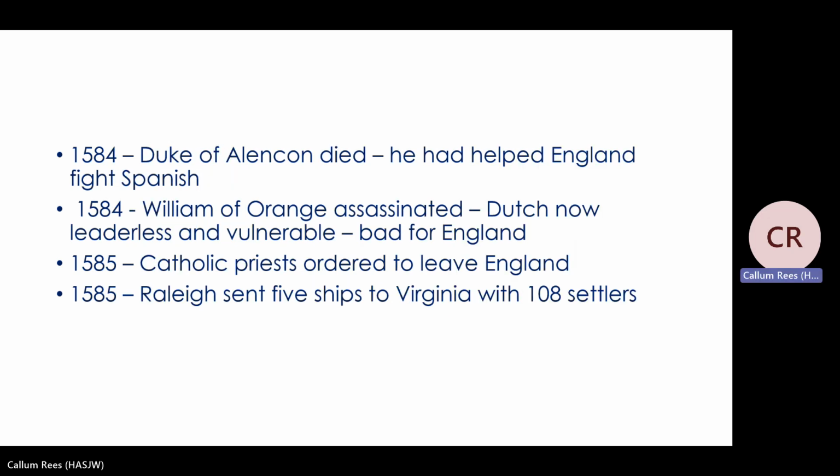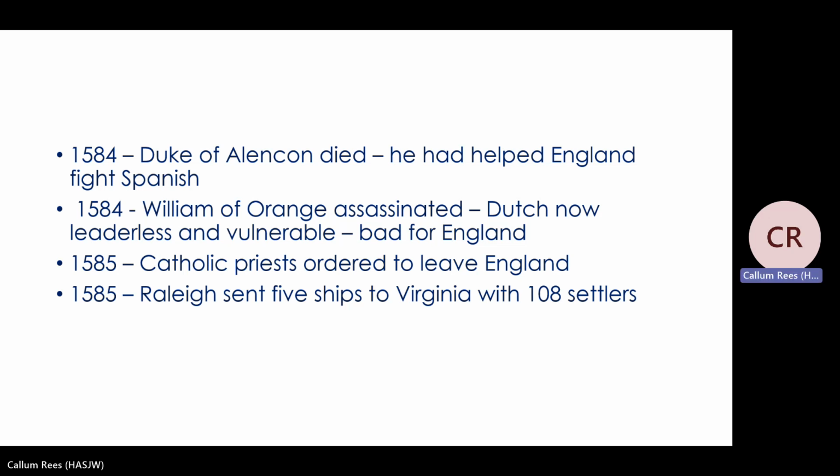But she does have the Duke of Alençon on her side. However, he dies in 1584, and obviously he had been helping the English fight the Spanish in the Netherlands. There's also an ally that England has, William the Silent in the Netherlands. One of the main Dutch rebel leaders is then assassinated. He's killed, and so the Dutch rebels now have no leader, and they're now vulnerable. So this is bad for England. England has lost one of their main allies who could have helped them in Europe.